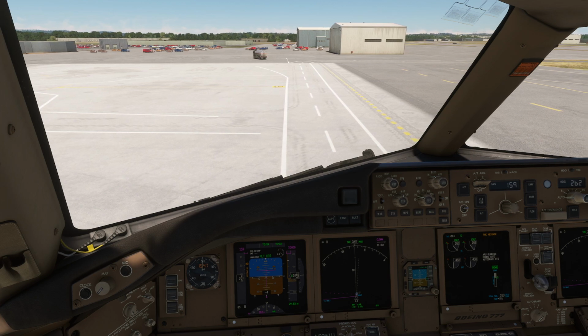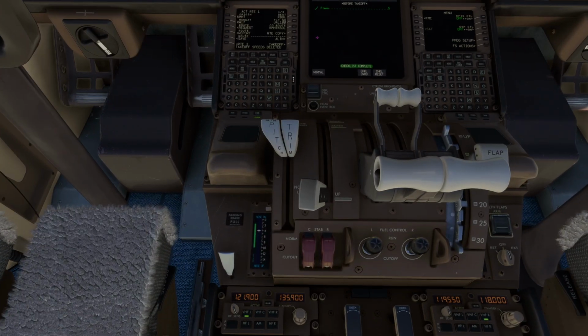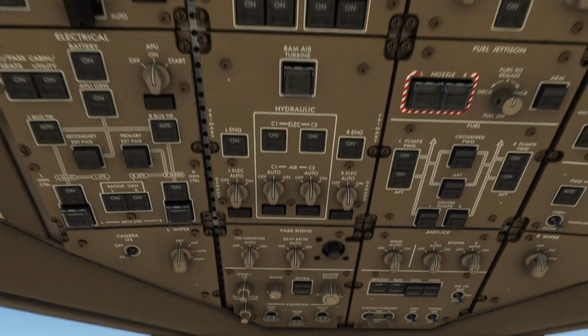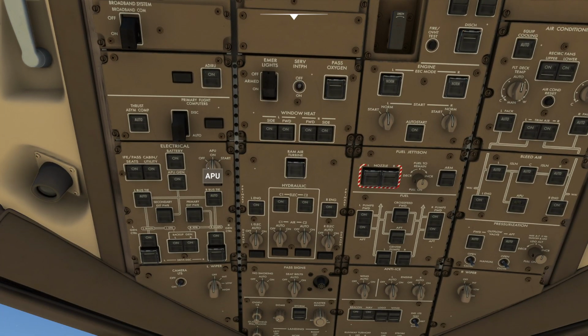Fantastic. All right, so we're good to go there. We're getting an FMC message. Takeoff speeds delayed. It doesn't surprise me. You always end up resetting those when you get ready for takeoff anyway.